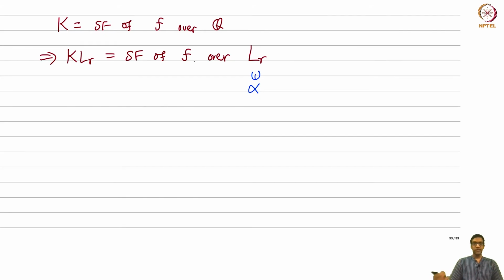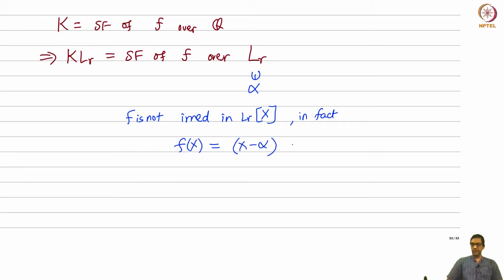Okay, so how does f split over LR, if you wish? The key point is here, f cannot be irreducible. F is not irreducible, definitely. F is reducible. In fact, what do we know? F of x can be written as surely (x minus alpha) is a factor times some polynomial g(x). Okay, so what is g(x)? g(x) is a polynomial of degree 4.